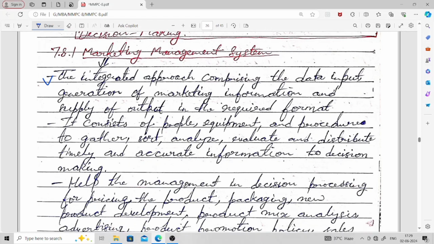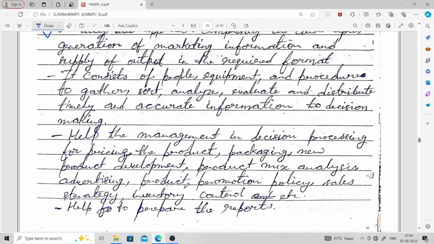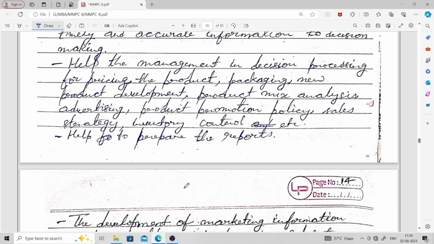And the marketing management system helps management in decision processing for pricing the product, packaging, new product development, product mix analysis, advertising, product promotion policy, sales strategy, inventory control, etc.